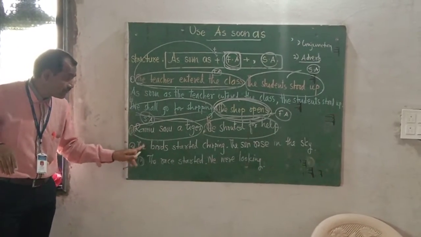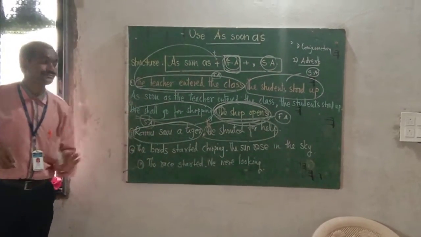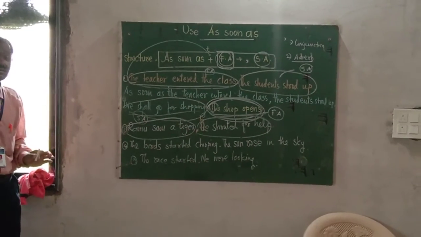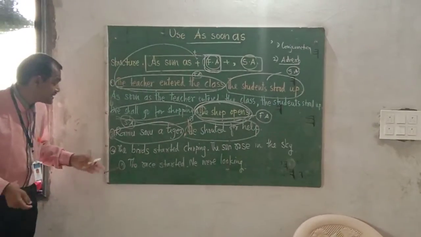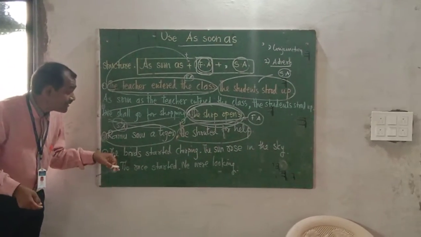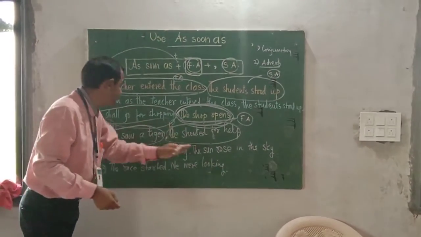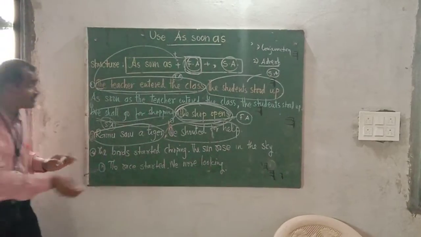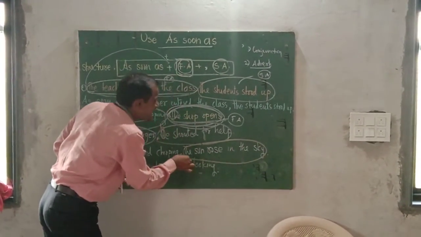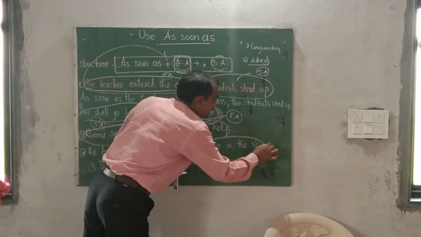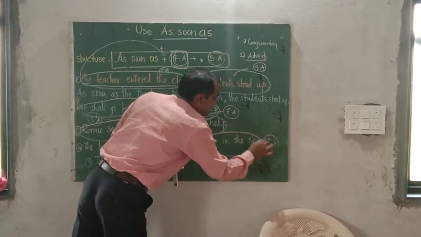The fourth one: the bird started chirping. The sun rose in the sky. Again observe which action is the first. Did the sun rise first or did the bird chirp first? The sun rising in the sky is the first action.